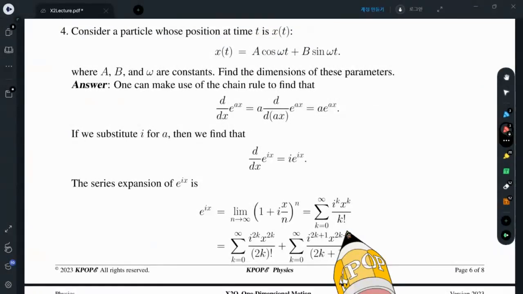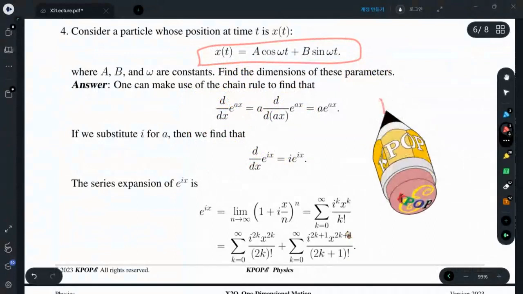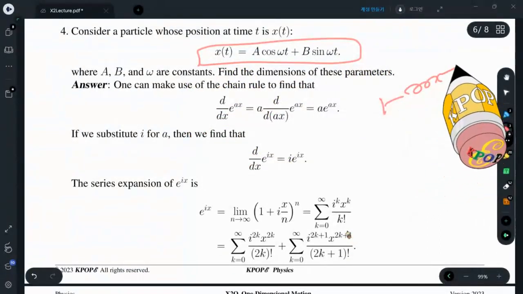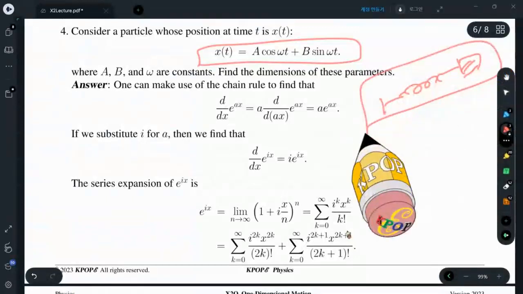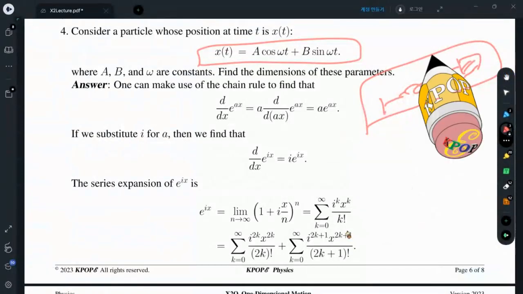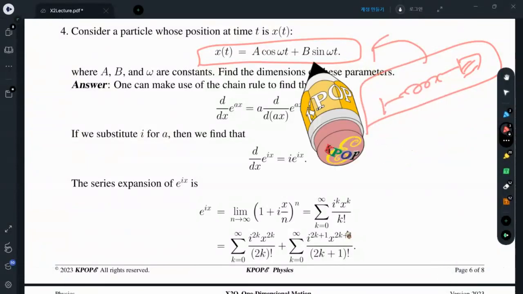Another thing you have to learn is, if you consider the motion of an object that is attached to a spring, it is called the harmonic oscillator. The solution of a harmonic oscillator is a sinusoidal function.